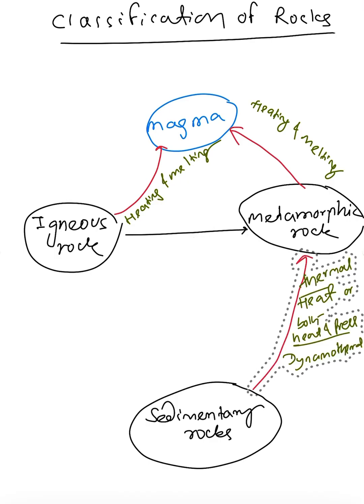So in this case also, from the sedimentary rock, the metamorphic rocks will be formed, and this is by means of two processes. This is either by means of heat, which is called the thermal process, or by means of both heat and pressure, which is called the dynamo-thermal process.